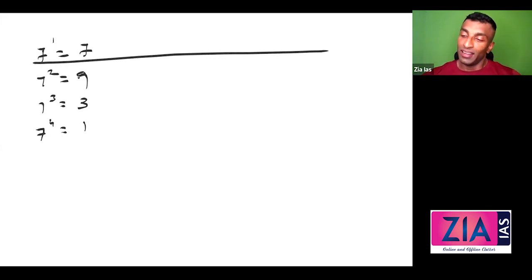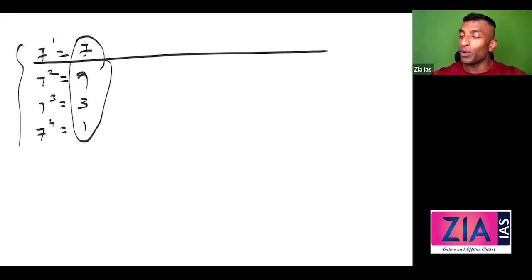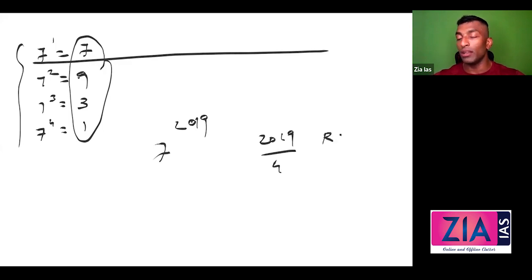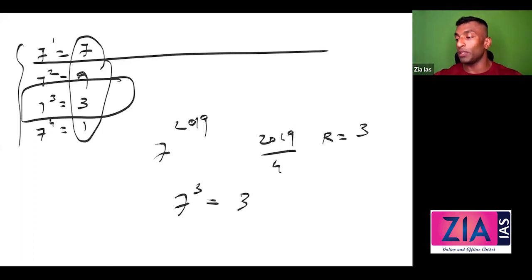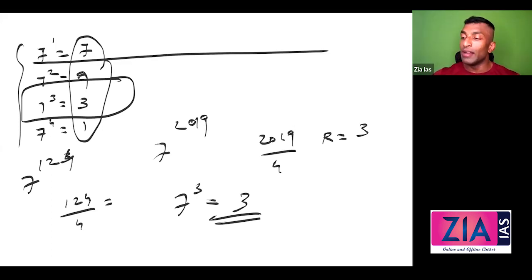Now it is going to be difficult. So this is very clear. Here also the power cycle is 4. Suppose you are going to get a question, 7 raised to 2019. What will you do? You take 2019, divide by 4. What is the remainder? 3. So it is going to be 7 raised to 3, and the answer is going to be 3. Easy. What if it is 7 raised to 123 or 124? Now 124 divided by 4, what is the remainder? The remainder is 0.